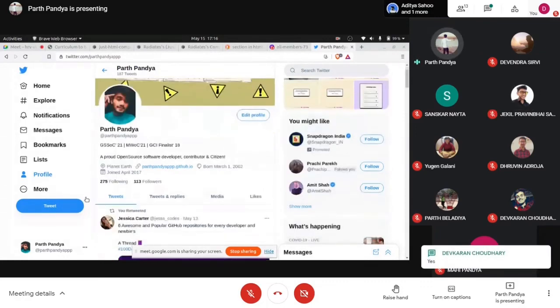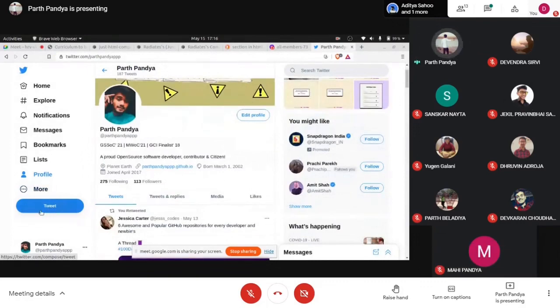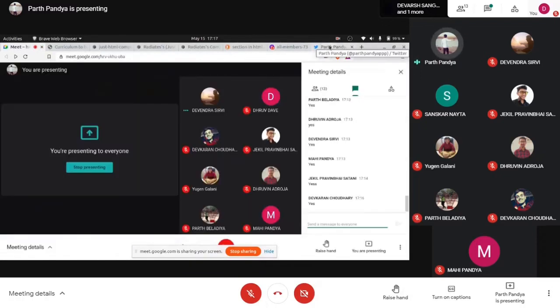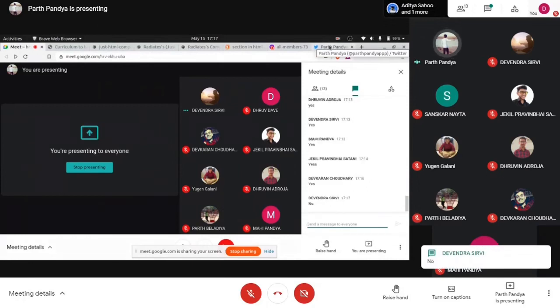So this is my Twitter profile, and here we have two buttons. This is the tweet button, and this is the edit profile button. Developers who developed this Twitter page don't want the user to edit the profile again and again, and users also don't want to edit their profile daily. Do we want our profile to be edited daily? Whether it is Instagram or Twitter or Discord or anything, are we updating our profile every day? No. The simple answer is no.